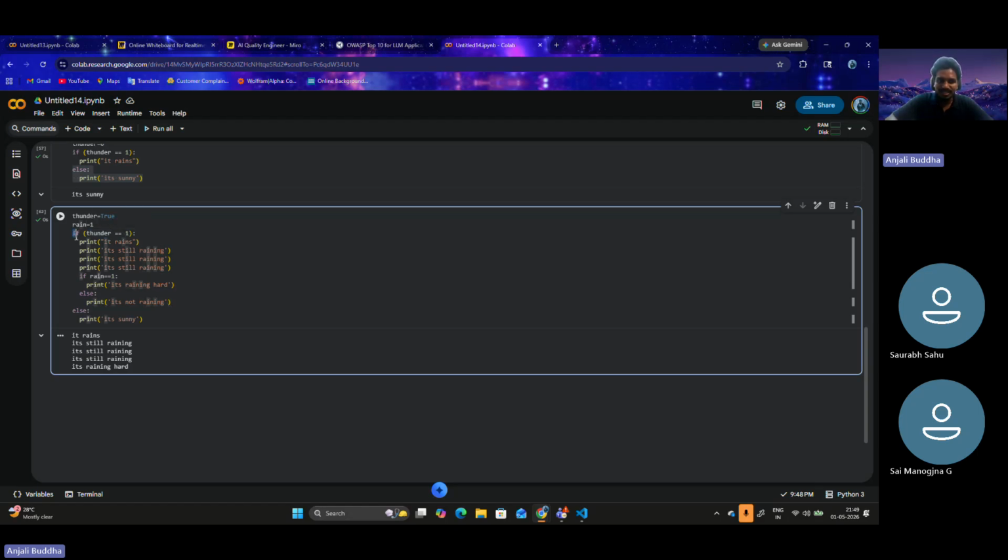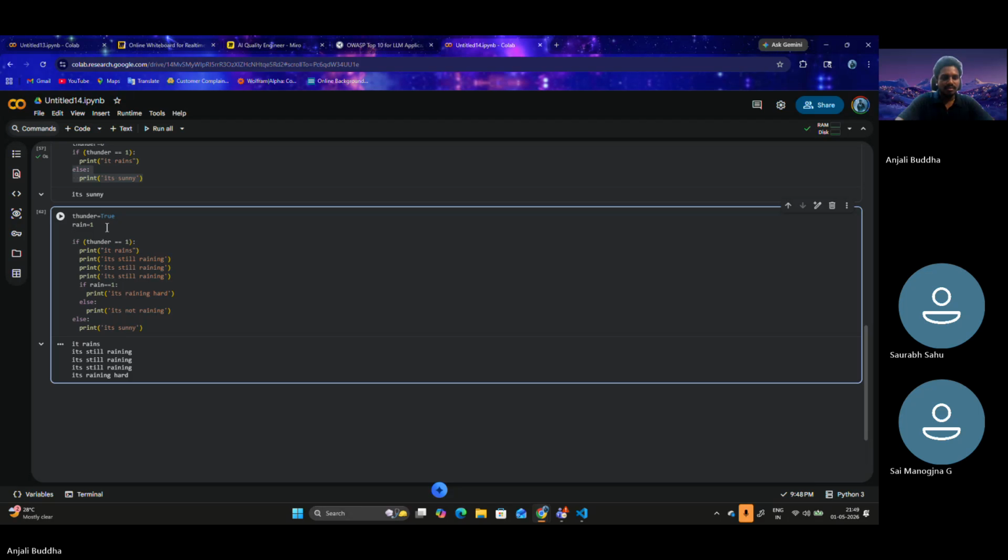Within the if statement, there is another if statement. You have to understand the property of how if else works, and everything will be the same wherever it's been printed. So let's just say heavy rain.